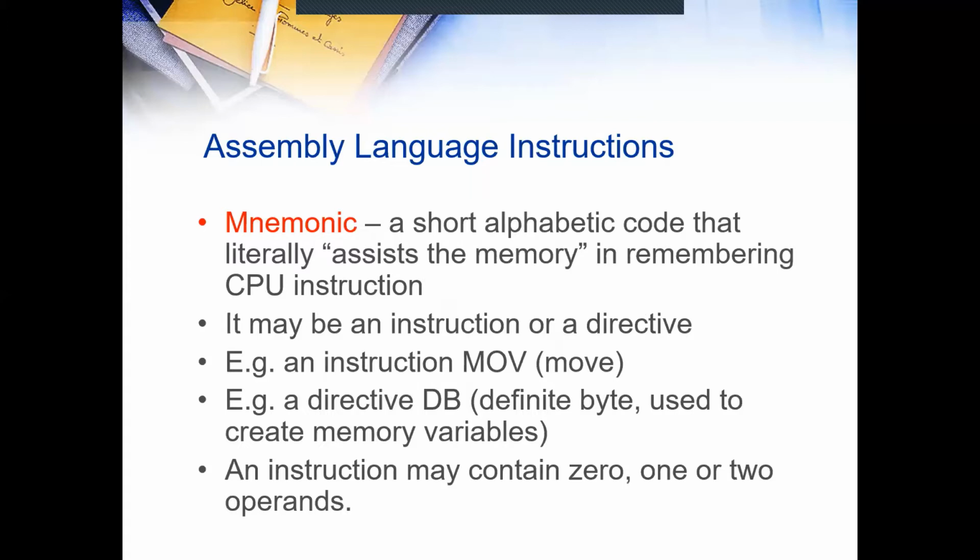An assembly language instruction is a mnemonic, which means a short form, like the move instruction: instead of MOVE, just use MOV. And for a directive, we will use DB, define byte, to create a byte. An instruction may contain 0, 1, or 2 operands. That means after an instruction like move, there can be 2 operands, such as AX, comma, 123. We will see the example later.